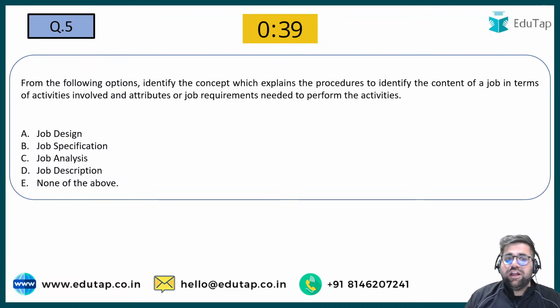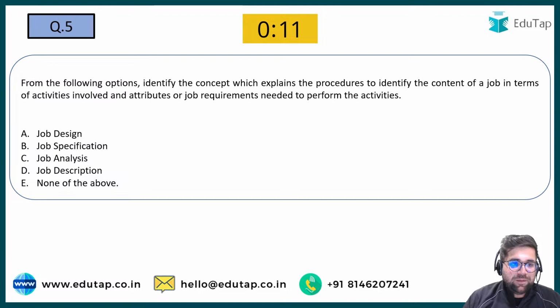A very big question, I would say. So the first answer which I'm getting over here is job specification.